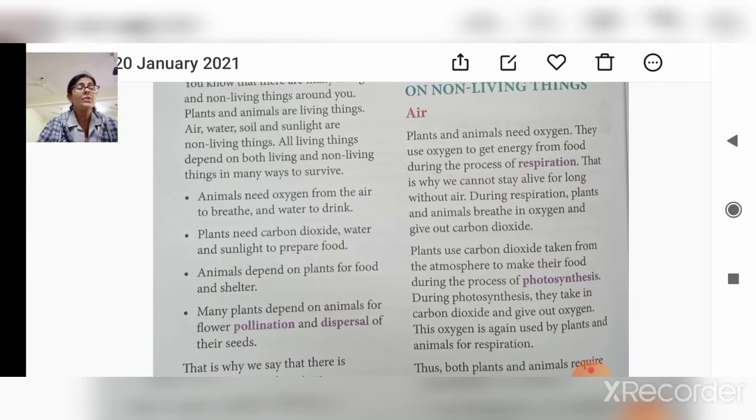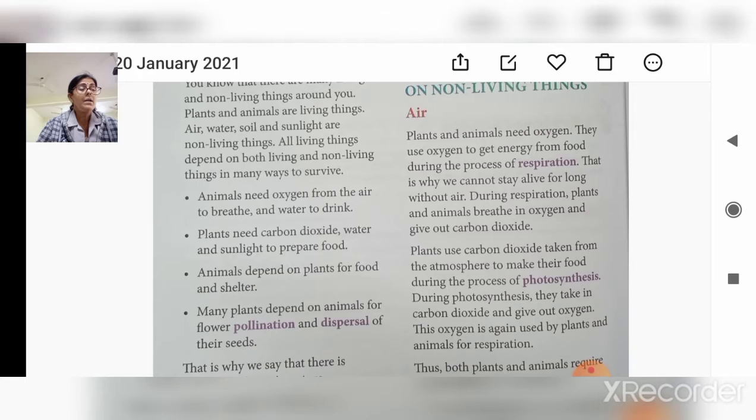Soil provides shelter to animals such as ants, centipedes, earthworms, rabbits, rats, right? Snakes, they all live in a hole, a burrow, right? So that is why soil is a shelter to many animals. Since all the animals depend on the plants for food, they indirectly depend on the soil also.